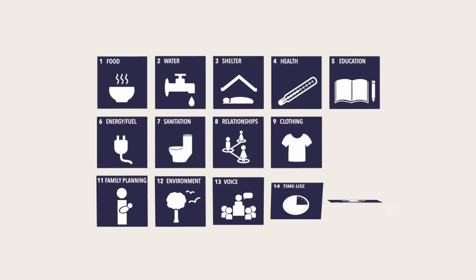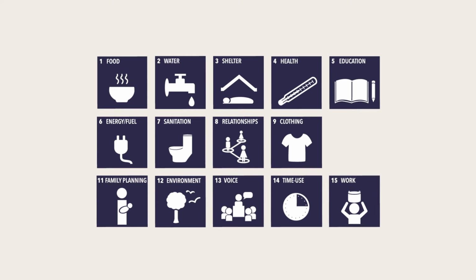The IDM measures 14 different dimensions of deprivation, the choice of which came from a combination of earlier participatory work to determine the priorities of poor men and women, but they were also selected on the basis that they could be responsive to poverty reduction policies. In the analysis, each person's responses to the survey are used to create indicators, which we then use to build themes and then the 14 dimensions.